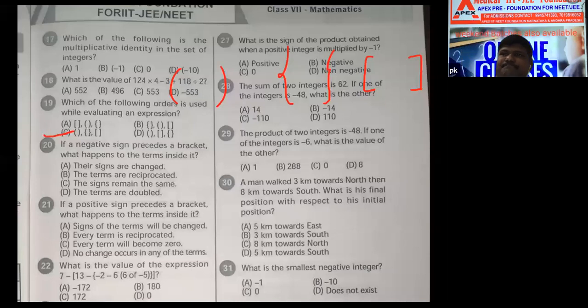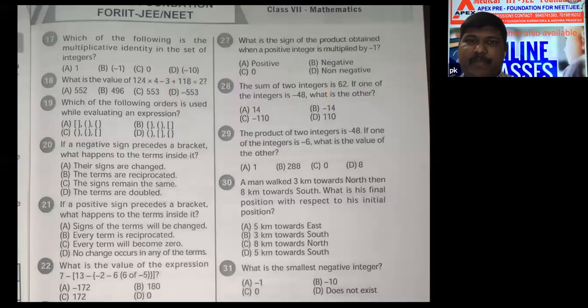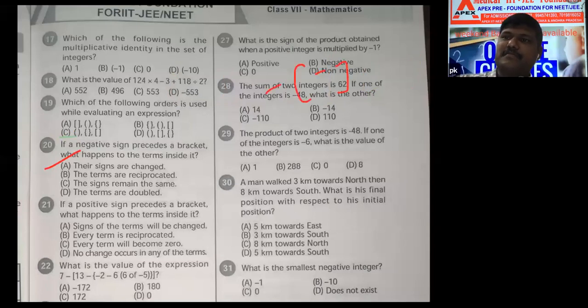Next one. If a negative sign precedes a bracket, what happens to the terms inside it? I repeat. If a negative sign precedes a bracket, what happens to the terms inside? The signs are changed. Before it was +3, after that it becomes -3, correct? Like that. Understand? Good. Next one.